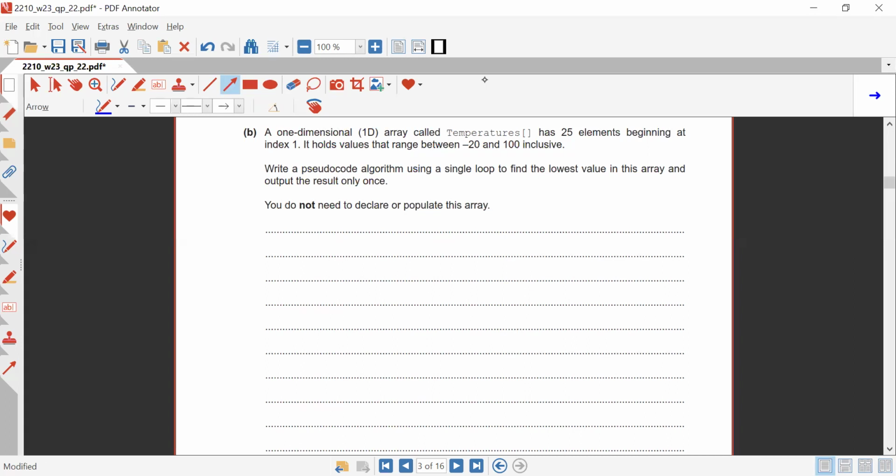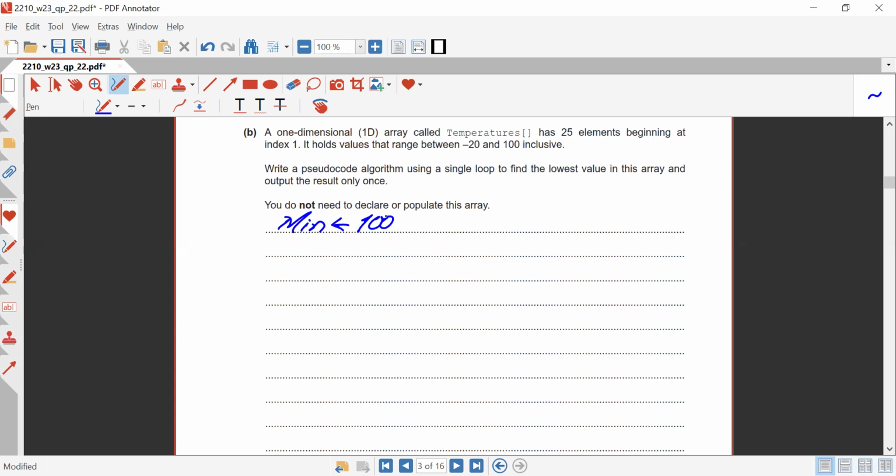So they have already given us the range that the numbers will be from -20 till 100. So for the minimum value, we can take a variable min, and obviously that will start with a maximum value, so any number less than that will be entered over here. So min will be initialized with the value 100. Now they have told us to utilize a single loop.